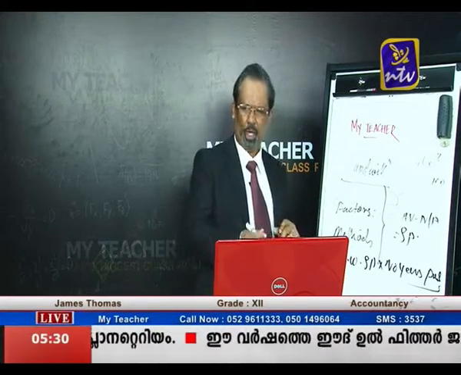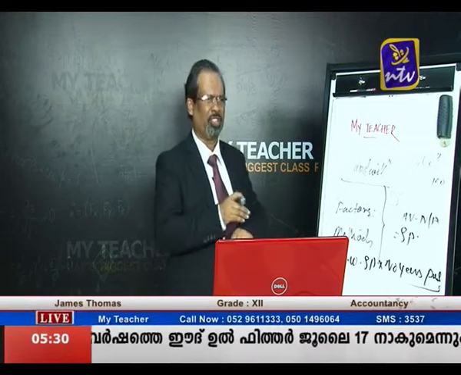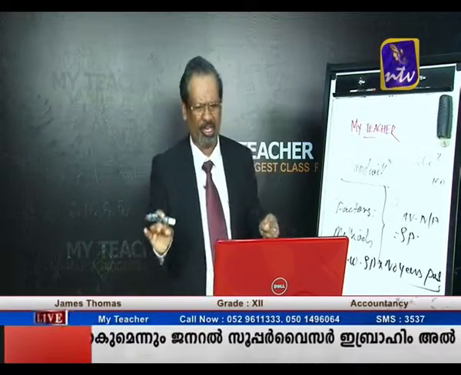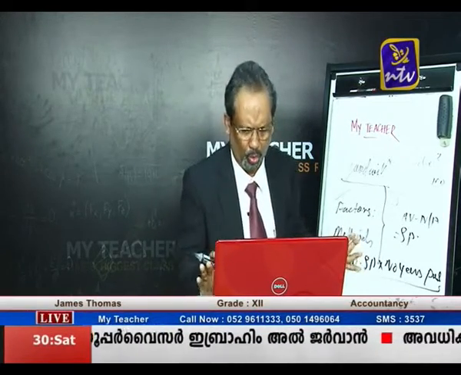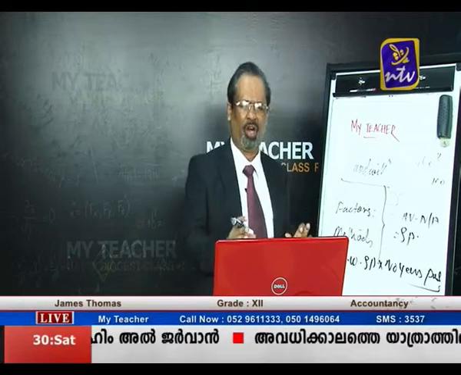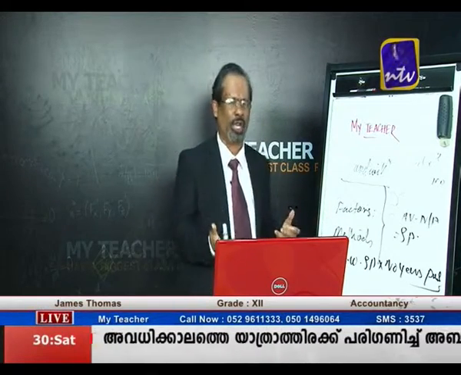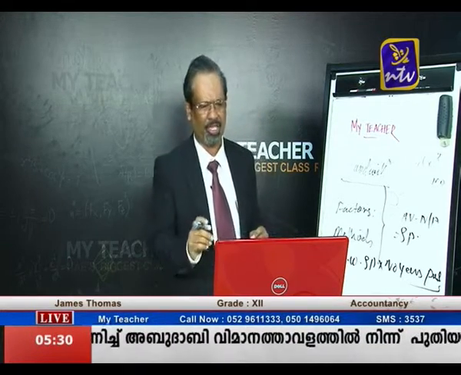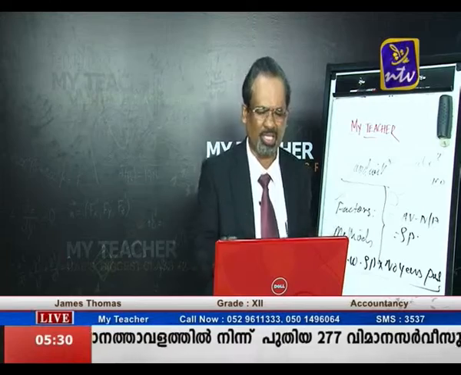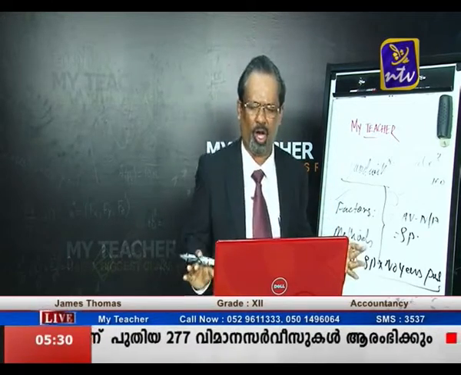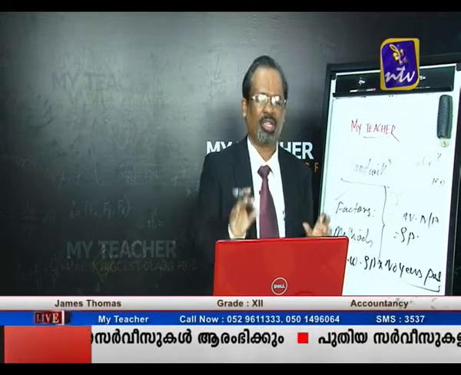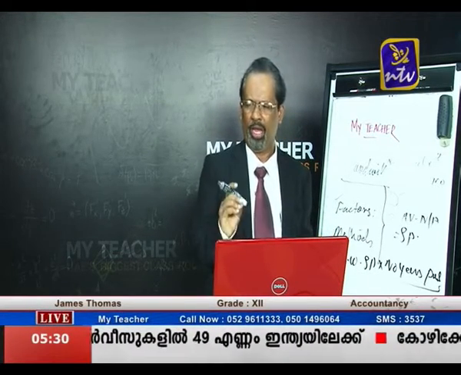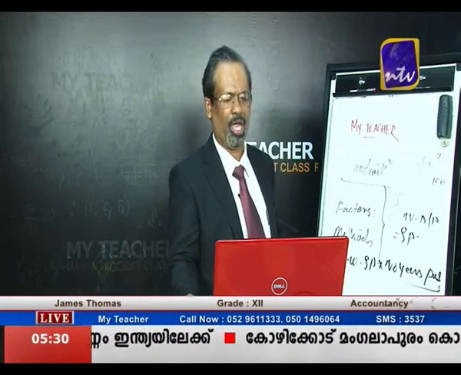Then the second step, normal profit. Normal profit is equal to capital employed into rate of return divided by 100. And third, how to calculate super profit? Average profit minus normal profit is equal to super profit. The last step, after calculating all these things, is how to calculate goodwill: super profit into number of years purchase. Now it is clear.